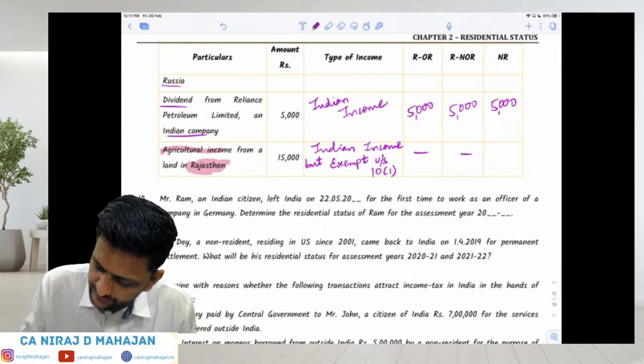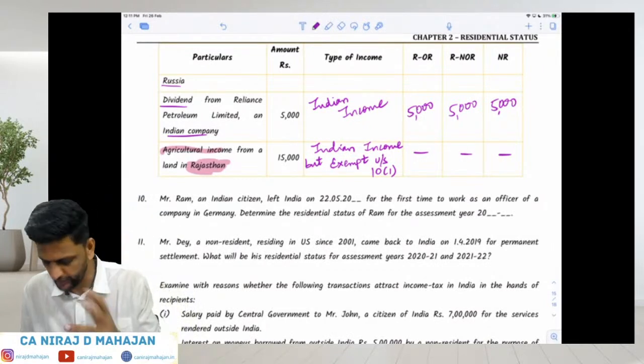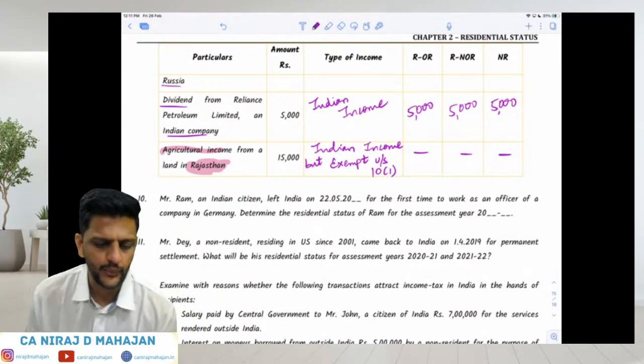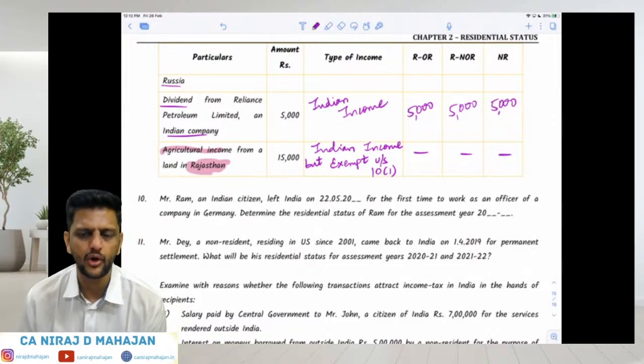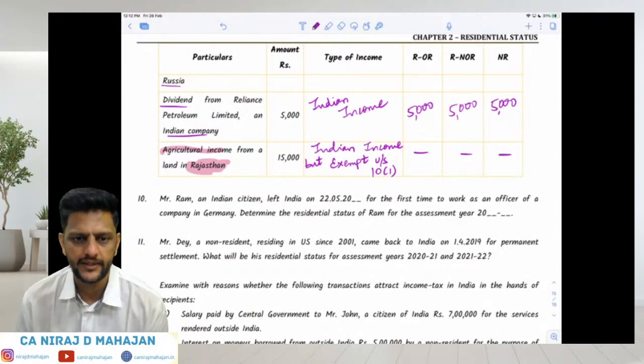This is not taxable for any of them. Right? We are not taking total, so don't worry about that. We are not taking total of any of the columns as such. It is only for your understanding what is taxable and not taxable in India for different types of assessees. Yes, clear?